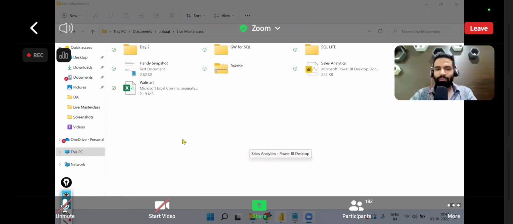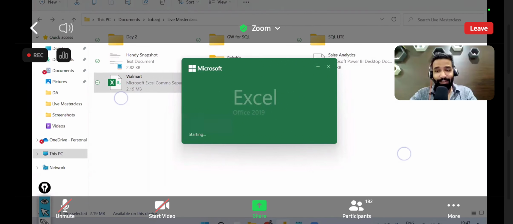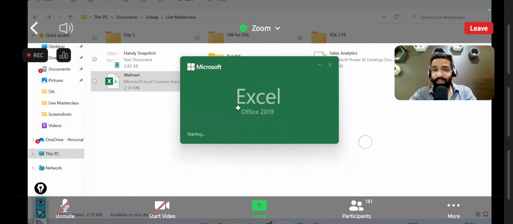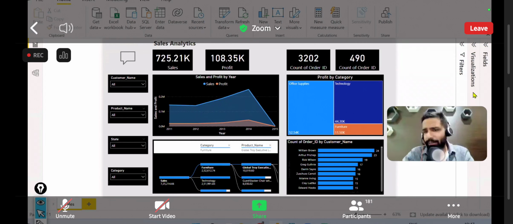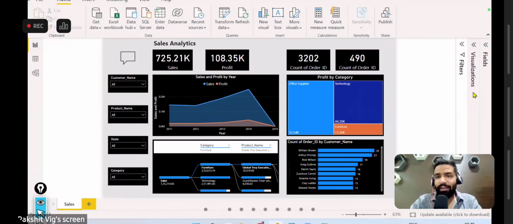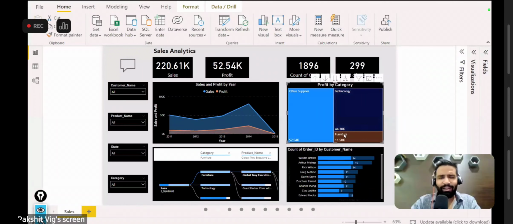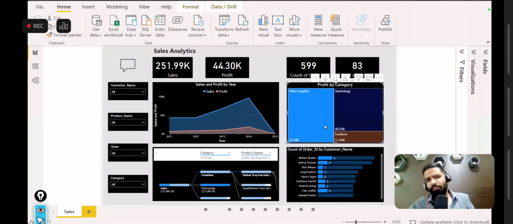Perfect. All right, there we go. And I think we have given enough time for the latecomers as well. So there we go. This is our screen. And guys, yesterday we were analyzing data on Walmart, and we were super glad about the targets that we set for yesterday, because yesterday we set up some targets, and today also we will set up some targets. We set up a target that we are going to build a dashboard which looks somewhat like this, and we successfully achieved that, right? I think 90% of it we achieved, and that is a good number.